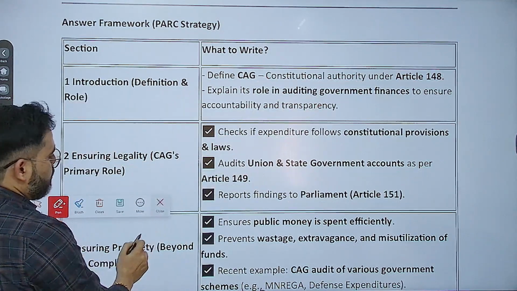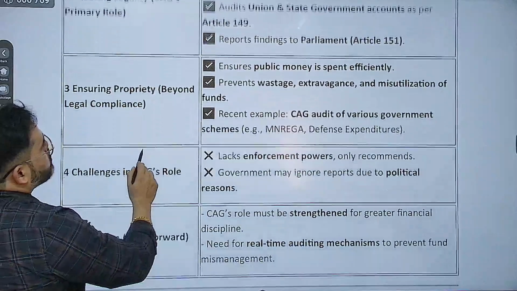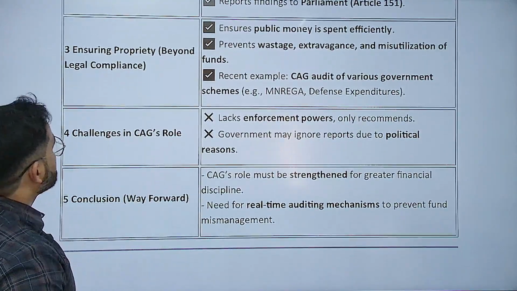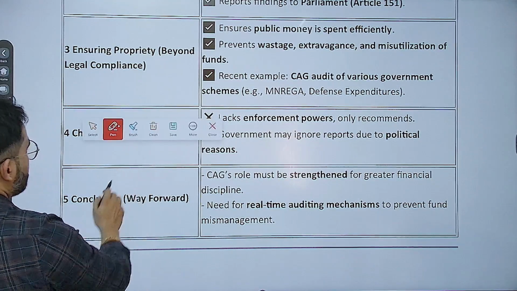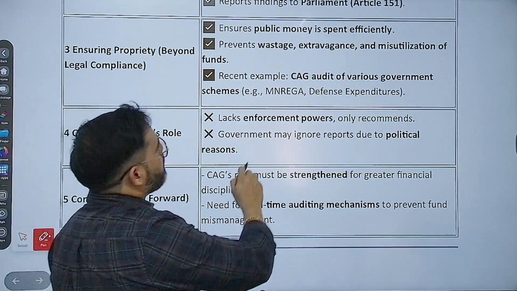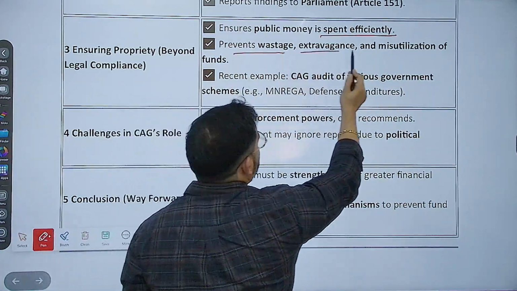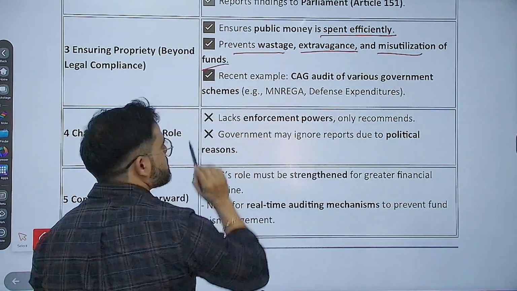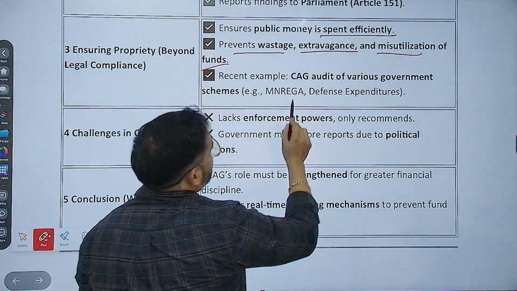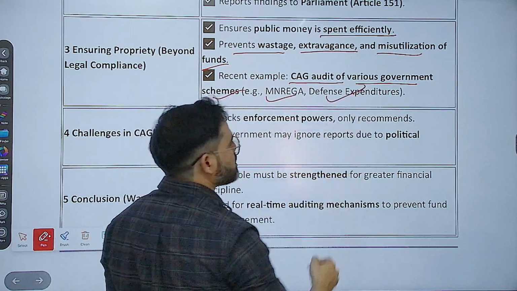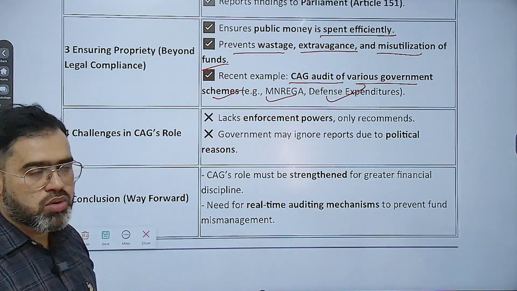एंड वहीं फॉर एग्जाम्पल सेकंड जो आएगा प्रोप्राइटरी, उसके अंदर भी कुछ आएगा। इंश्योरिंग प्रोप्राइटरी, दैट मींस बिहाइंड लीगल कंप्लायंस, ensure public money is spent efficiently, prevent wastage, extravagance, and misutilization of funds. Recent examples like CAG audit of various government schemes like MGNREGA, defense expenditures. Examples also you have to quote.